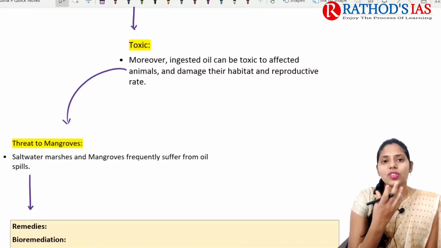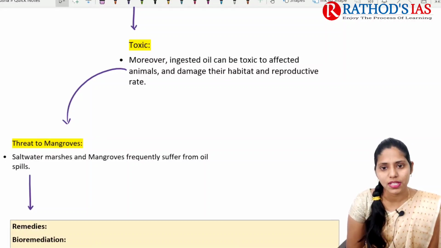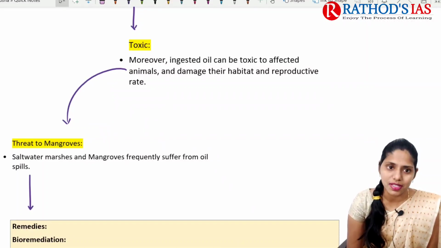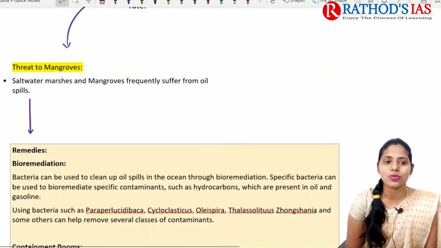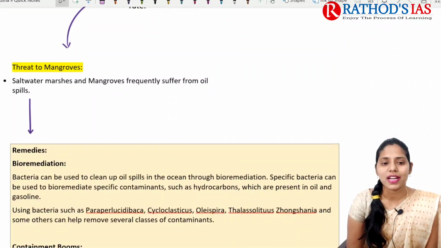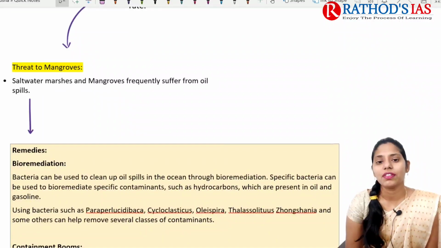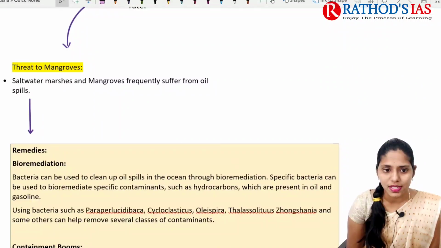Ingestion of this crude oil also affects animals, and it affects the reproductive rate of animals especially. It is also posing a threat to mangroves as well. These salt water marshes and mangroves frequently suffer from these oil spills.